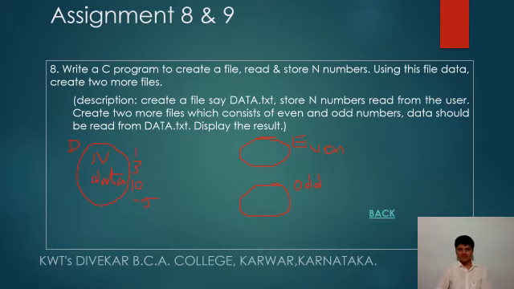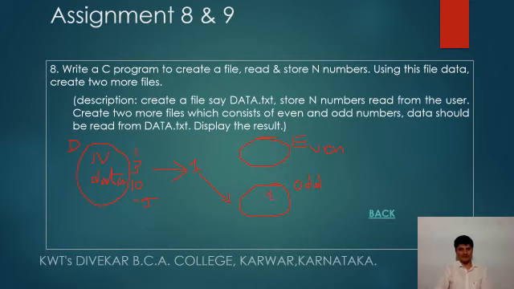Now further, 2 files are created. Data should be read from the data.txt, and these files will have data from the original data.txt file. A single data item is to be read. 1 is read, and what is the nature of the data 1, whether it is even or odd? It is odd, so 1 should be stored to the odd file.